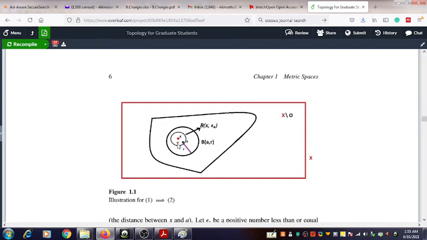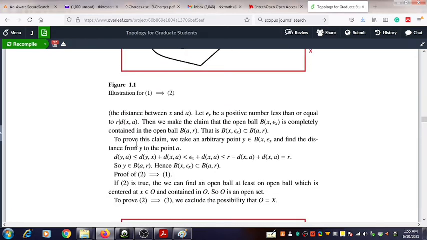If we can show that the distance from y to the point a, where a is the center of the outer ball, is less than r, that implies that the point y is inside the outer ball, the bigger ball.